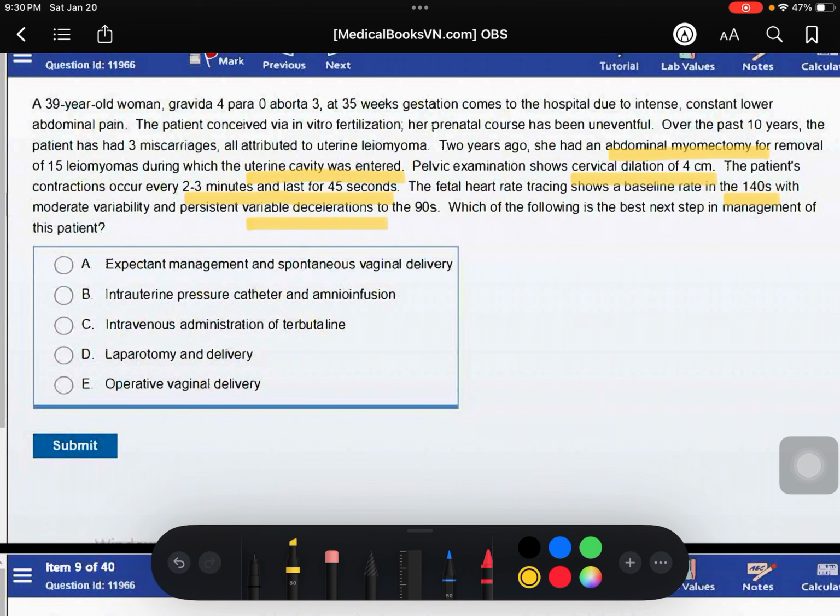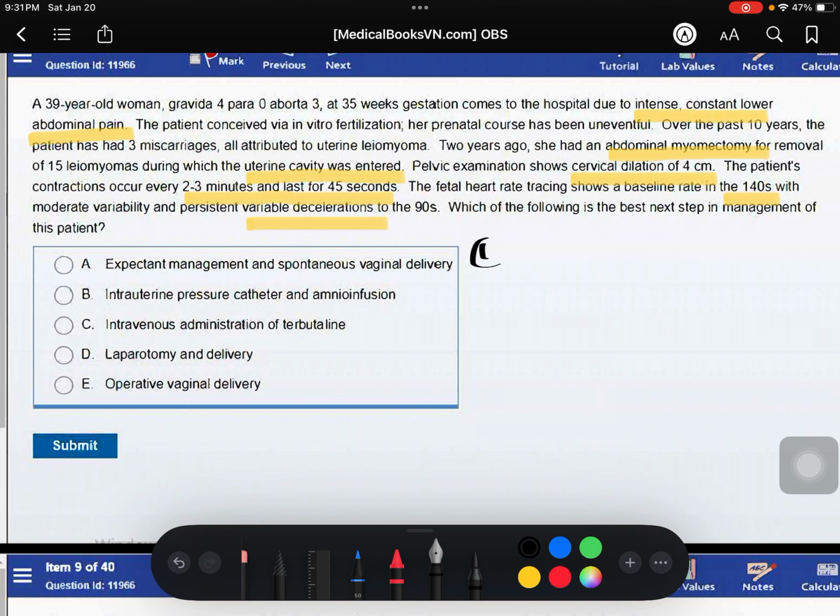So let's revise again. A 39-year-old woman, gravida 4 para 0, abortion 3, at 35 weeks of gestation, comes to the hospital due to intense constant lower abdominal pain. She had previous surgery for leiomyomas in which the uterine cavity was entered, and at this time the pelvic examination shows cervical dilation of 4 cm, and the fetal heart rate is in the 140s with persistent variable deceleration to the 90s. Which of the following is the best next step in management of this patient?